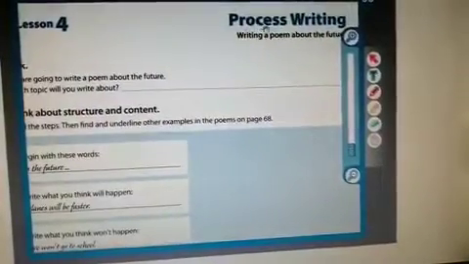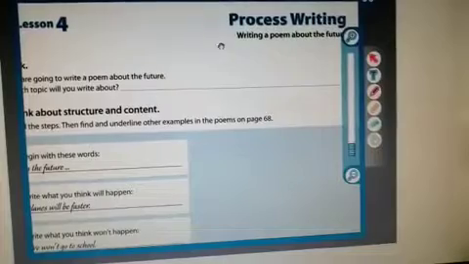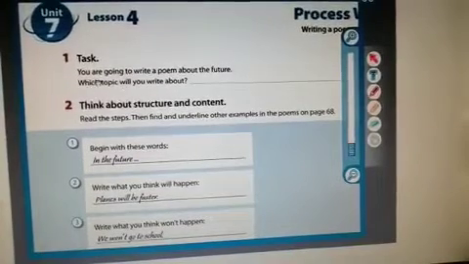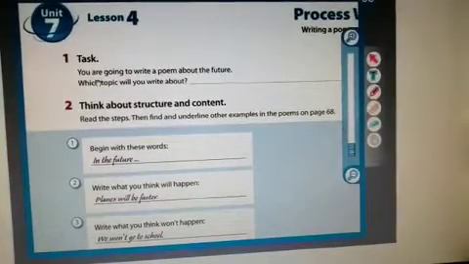The title of our lesson: Process Writing. Writing a poem about the future. Look at task number 1. You are going to write a poem about the future.